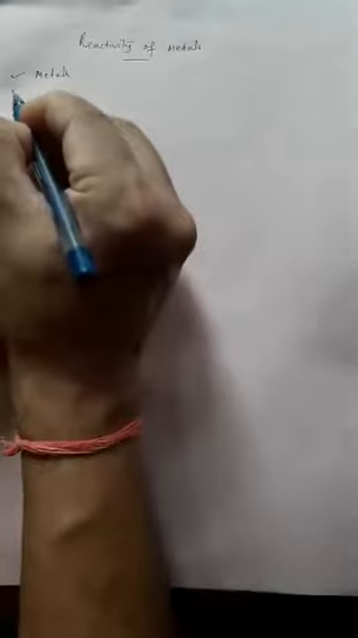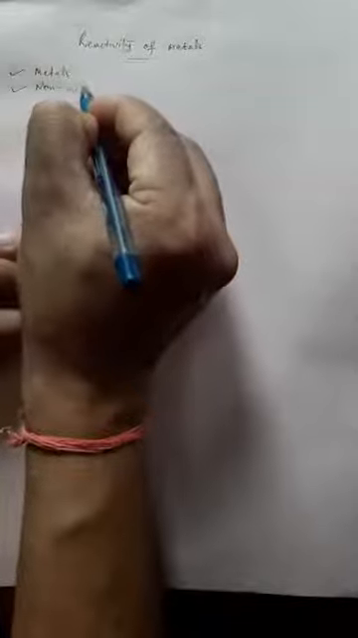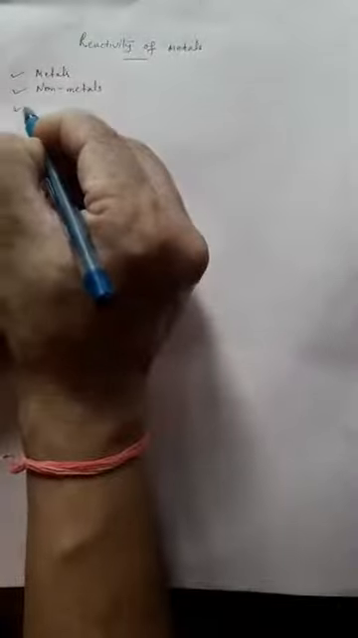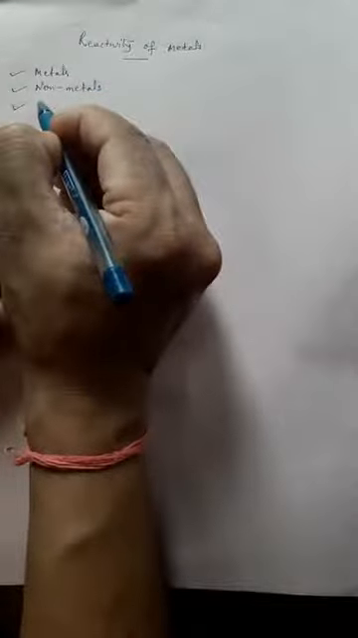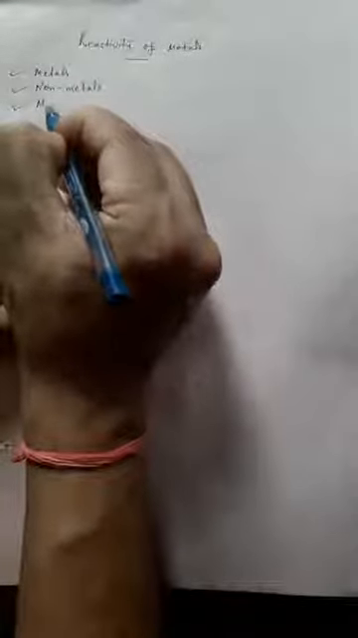Let's see what things we are going to learn in this chapter. Firstly, we'll talk about metals. Then we will talk about non-metals, and we will also briefly talk about the third type of elements, metalloids.